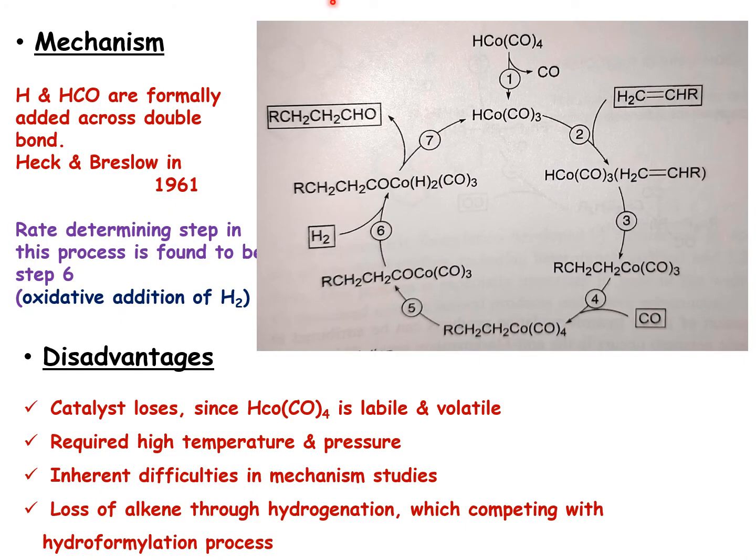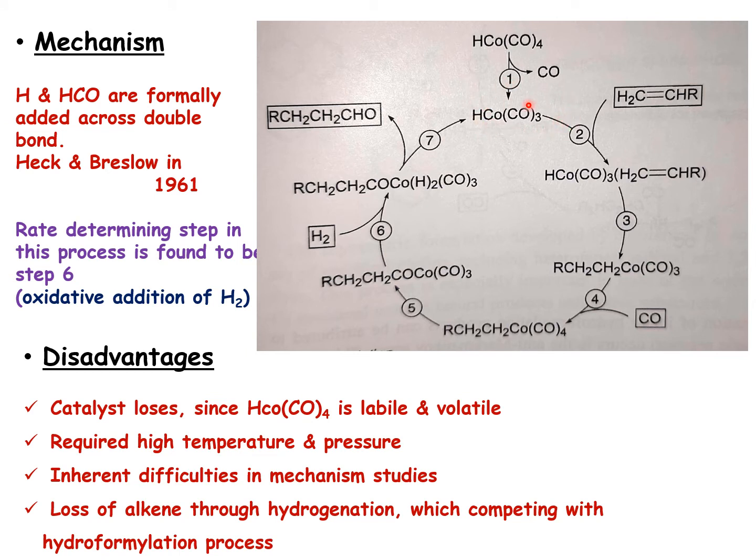Now the mechanism aspect. As I said, the reaction is catalyzed by the dicobalt carbonyl complex, Co2(CO)8, in the presence of hydrogen. By homolytic addition you will get an HCo(CO)4 intermediate, which will undergo decarbonylation, forming HCo(CO)3 as the catalyst precursor. The catalyst is going to be formed.